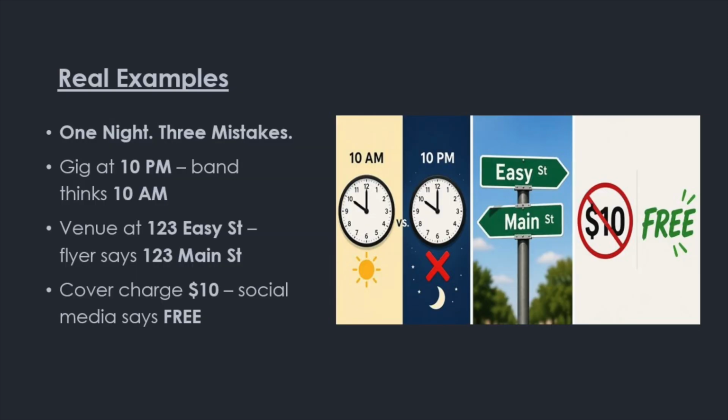Some real examples that we are solving: say a band books a Saturday night gig. The venue sends a contract for 10 p.m. at 123 Easy Street with a $10 cover. And the band's guitarist posts on social media a free show at 10 a.m. at 123 Main Street. Now we have confusion with fans, an angry venue, and a band that looks unprofessional. This problem can happen to any band any given week.